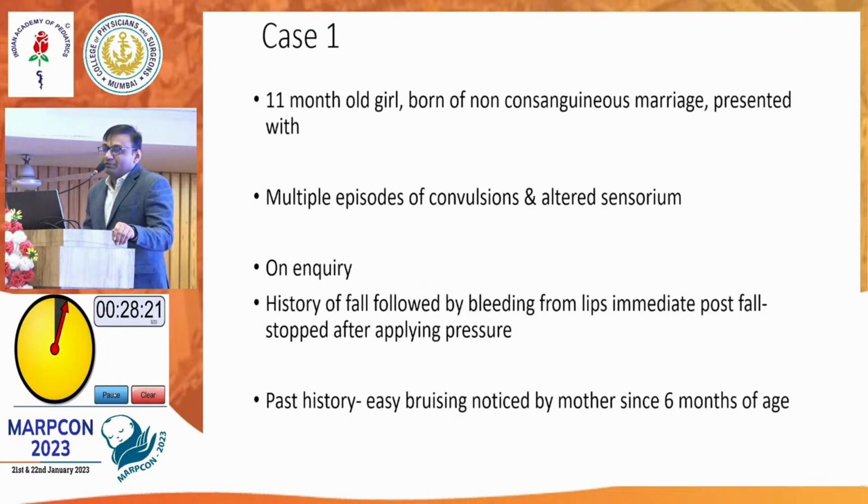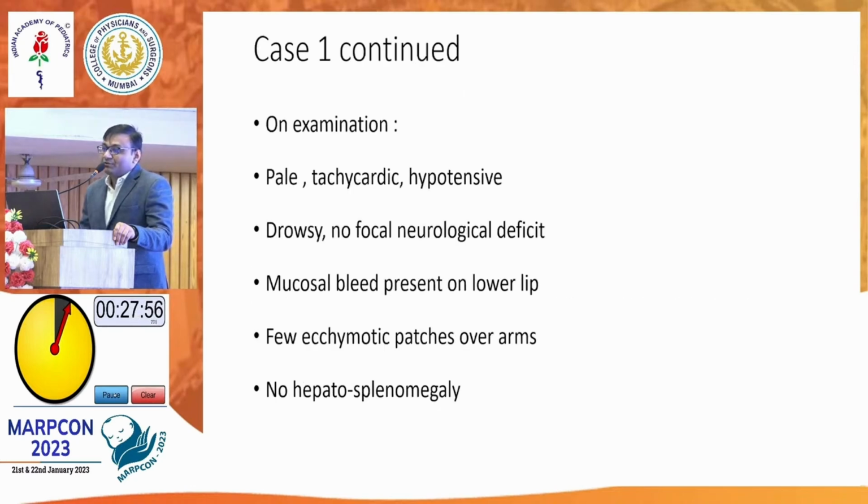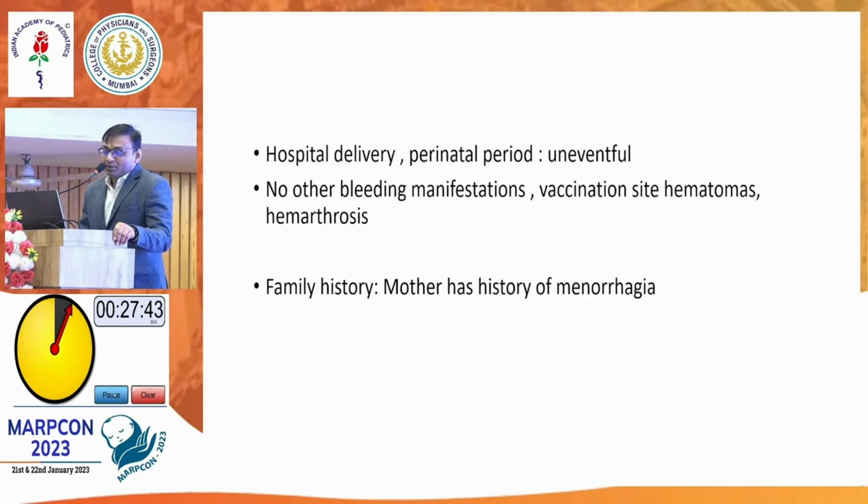So first case, it is an 11-month-old girl born of a non-consanguineous marriage. She presented with multiple episodes of convulsions and altered sensorium. On inquiry, she had a history of fall, followed by bleeding from the lips immediately post-fall, and it stopped after applying pressure. There is past history of easy bruising noticed by the mother since 6 months of age. On examination, the child was pale, tachypneic, hypotensive. She was drowsy, although there was no focal neurological deficit. There was mucosal bleed and a few ecchymotic patches, and there was no hepatosplenomegaly.